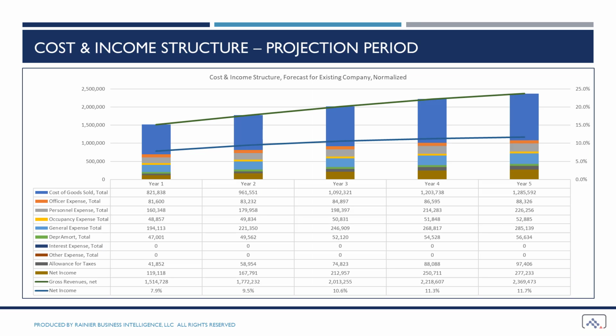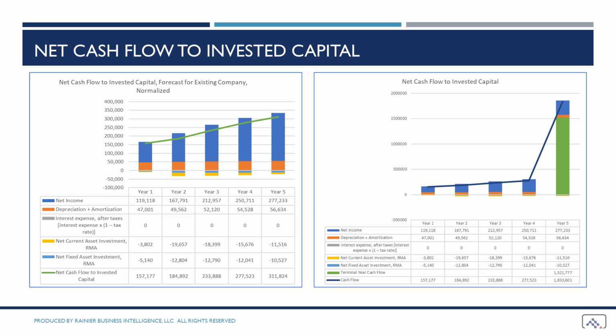The income approach and the discounted net cash flow method relies on the same cost and income structure. We developed operating cash flows for each of the 5 years in the projection period. At the end of the projection period, we estimated the value of all future earnings. We call that the terminal year cash flow. Then, we developed net cash flows to invested capital.